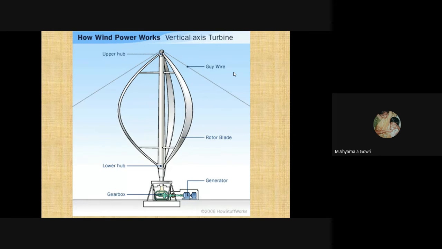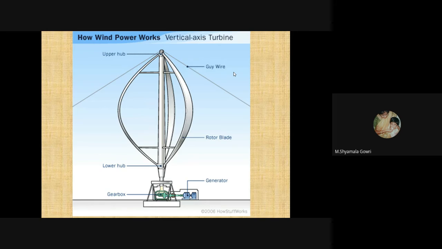So we'll see the parts of a vertical axis wind turbine. We have two hubs, an upper hub and a lower hub. With the upper and lower hub, the blades are connected. The central part of the vertical axis wind turbine is called the shaft. For support, a guy wire is connected. And on the ground, we have the gearbox and generator.